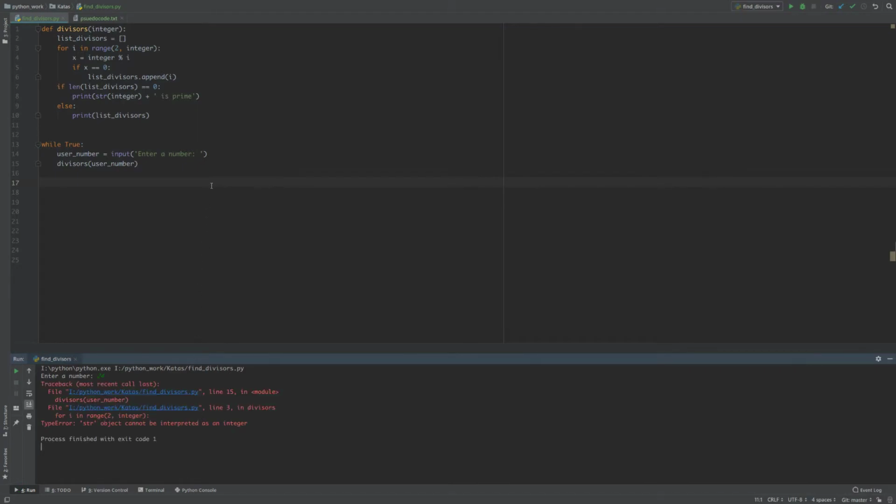Oh. What? Line 15, for i in range... string object cannot be interpreted as an integer.